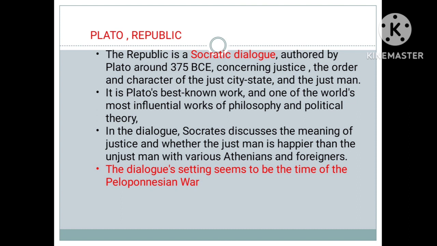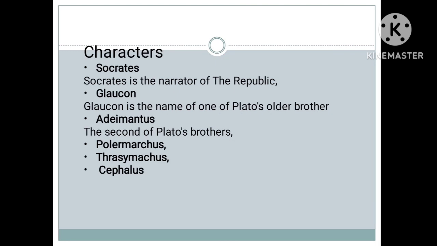It is his best-known work. In the dialogue Socrates discusses the meaning of justice and whether the just man is happier than the unjust man, with various Athenians and foreigners. The setting is the Peloponnesian War, at the time of this war. Socrates is the narrator of the Republic, along with Glaucon, you can read this.